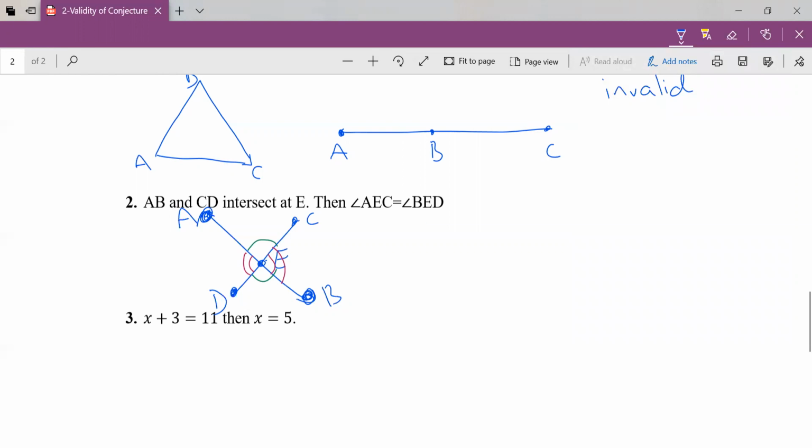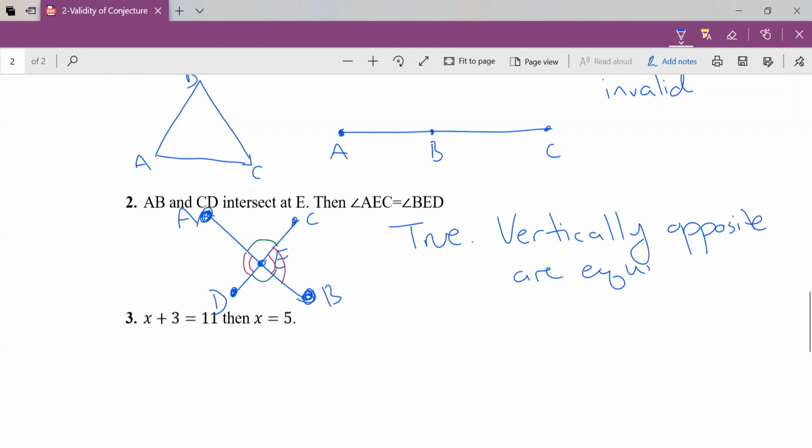So this is a true statement. The reason is these angles are called, my friends, which we're going to work with in a future unit, vertically opposite angles, and they are equal. Another way to say equal in math, especially with proofs, is congruent. So whoever made this conjecture was correct about that.